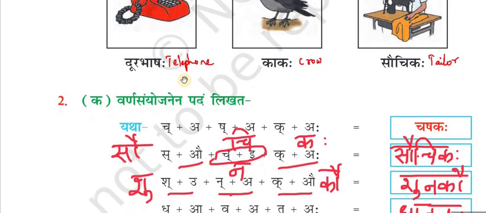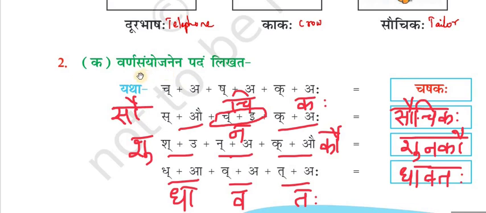Now we will go to next Abhyasa. Varna Samyojanena Padam Likata. We have to join this word letters and write it. First they gave the example. Ich plus a plus ish plus a plus ik plus aha. Chashakaha. Likewise, ich plus au is sau. Ich plus ye is chi. Ik plus aha is kaha. So, sauchikaha. Next third is ish plus u, shu. In plus a, na. Ik plus au, cow. So, shunakau.